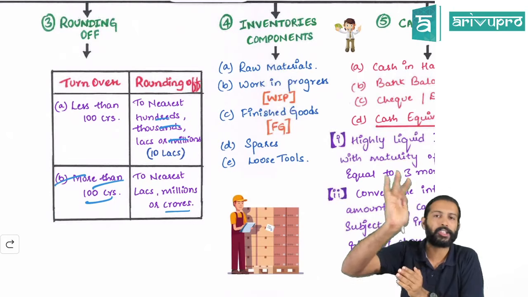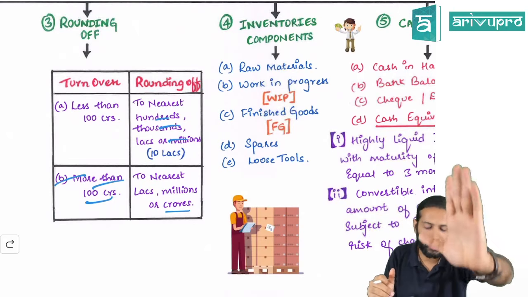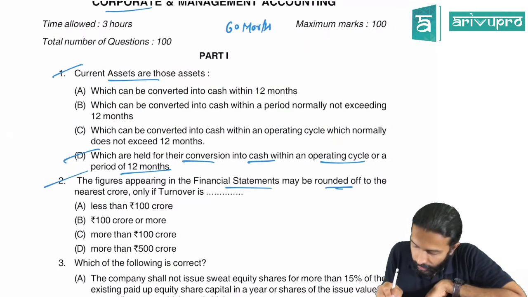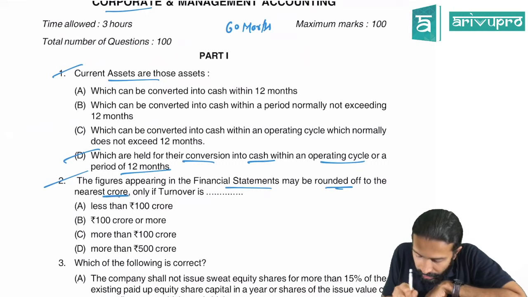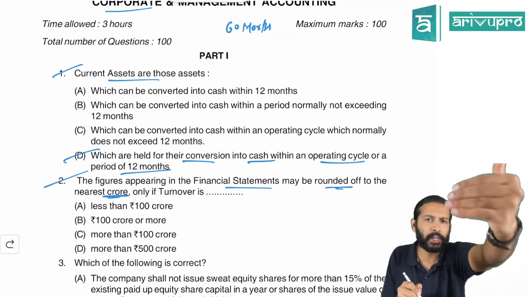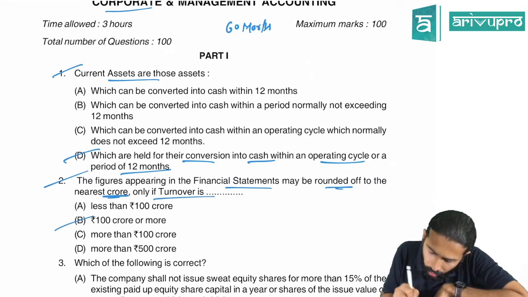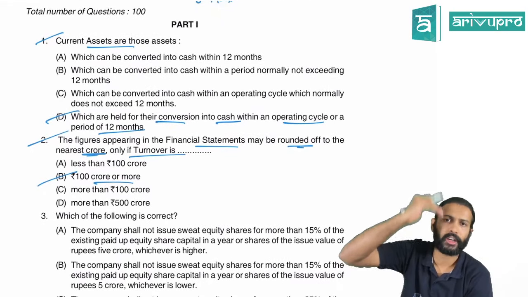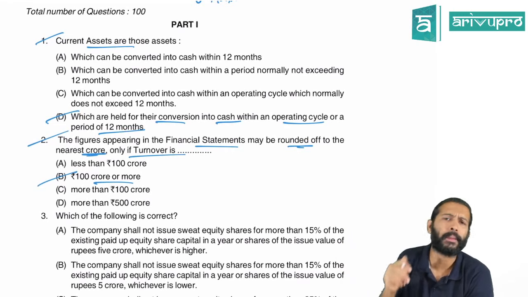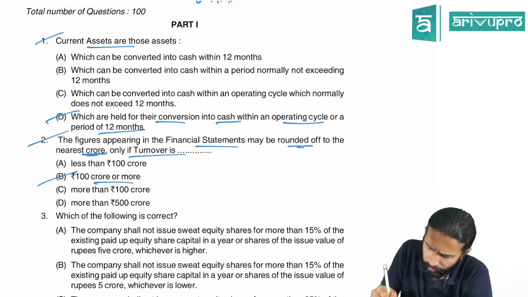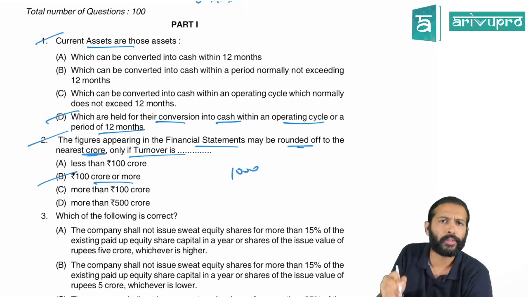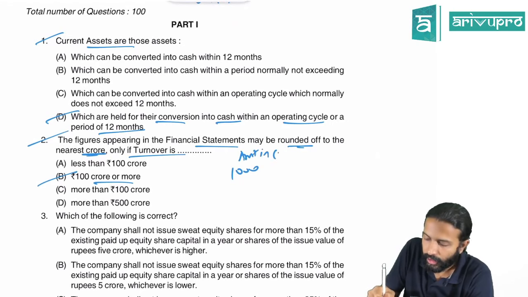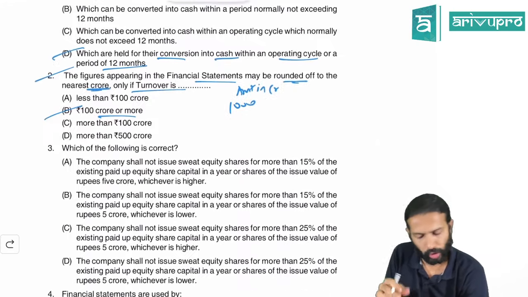The figures may be rounded off to the nearest crore only if turnover is 100 crores or more. So B is the right option. Like, if you have a turnover of 1000 crores, instead of writing the full value, you can just write 1000 in the amount column and say all amounts are in crore. This is the round off provision they are talking about.